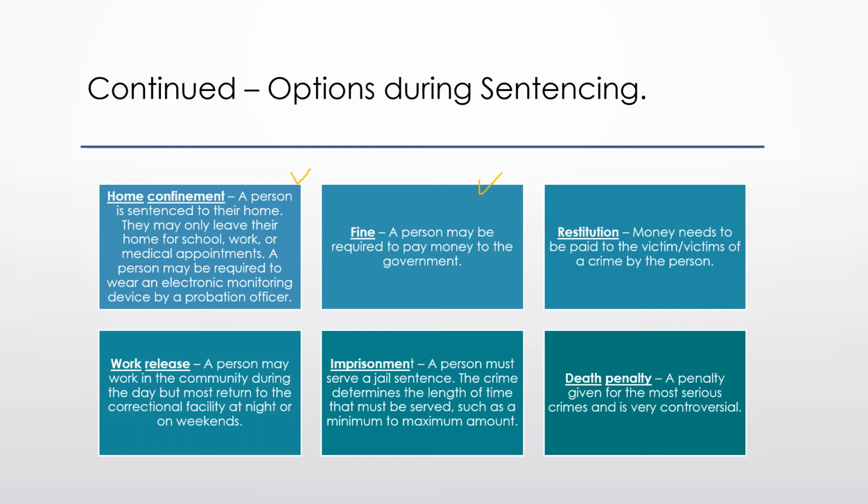A fine: a person may be required to pay money to the government. Restitution: money needs to be paid to the victim or victims of a crime by the person. Work release: a person may work in the community during the day, but must return to the correctional facility at night or on weekends. Imprisonment: a person must serve a jail sentence. The crime determines the length of time that must be served, such as a minimum to maximum amount. Could be 10 to 20 years, a minimum of 10 years to a maximum of 20 years.